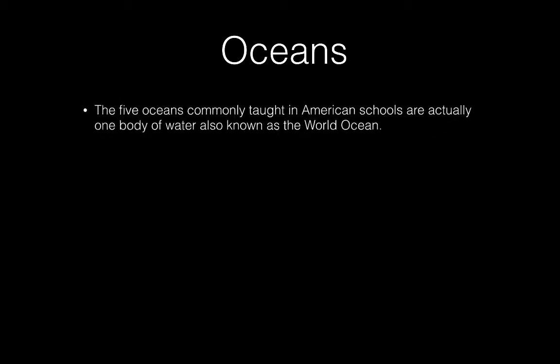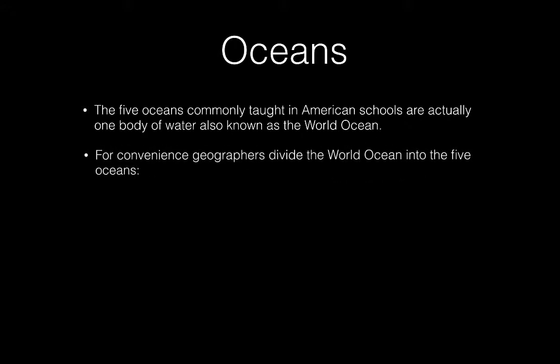Oceans. The 5 oceans commonly taught in American schools are actually one body of water known as the world ocean. For convenience, geographers divide the world ocean into the 5 oceans: the Pacific, Atlantic, Indian, Southern, and Arctic.